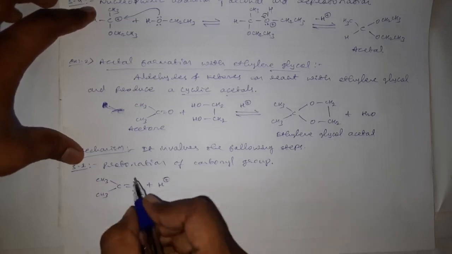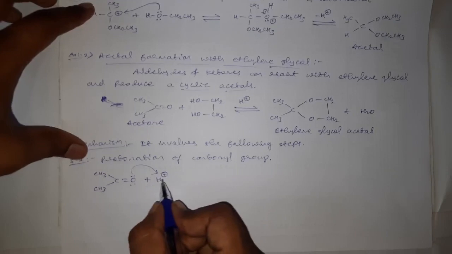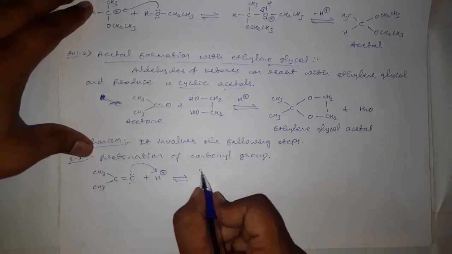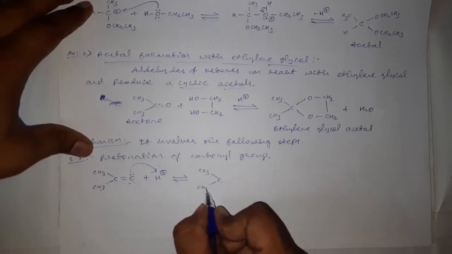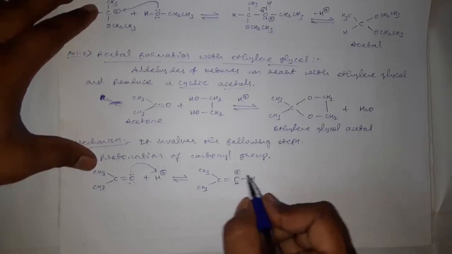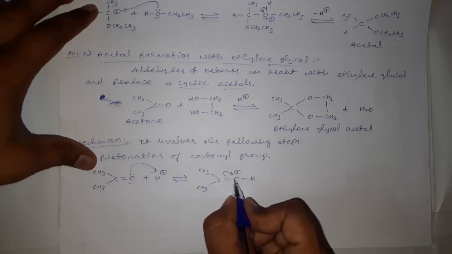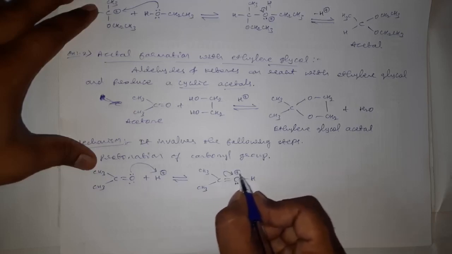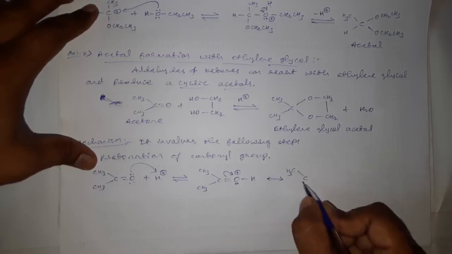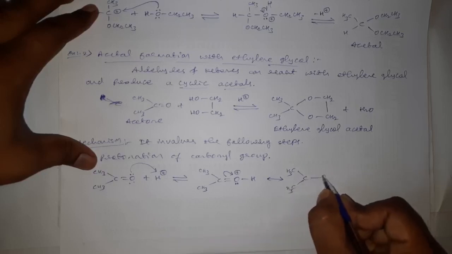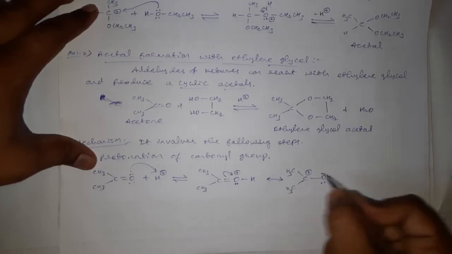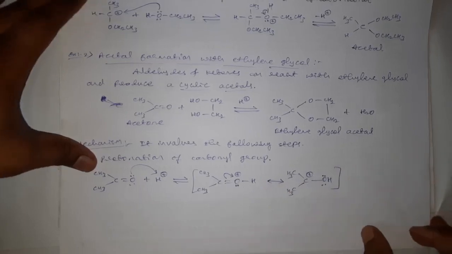This carbonyl group will use a lone pair of electrons present on the oxygen to form a bond with a hydrogen, that is H plus from HCl, giving CH3 CH3 C double bond O H. Here this oxygen will have a positive charge and it will drag the pi electrons towards itself to stabilize this formed positive charge, and hence here we will get a carbocation, CH3 CH3 C OH plus. Okay, and here this oxygen will now have two lone pairs of electrons. This is the first step.